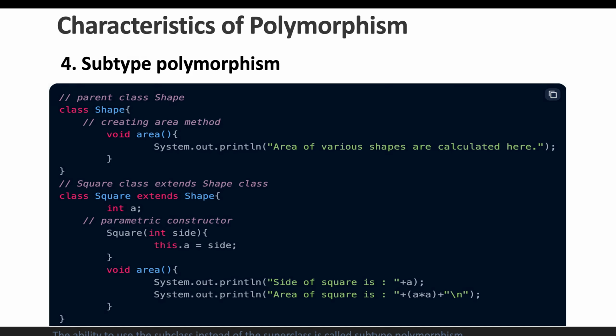For example, let's say this shape class. The shape class is behaving like a parent class. Let's say we have an area method with some implementation, and we have a subclass type like square, because it is extending the shape class, and we have overridden the area method and changed the implementation. Also we have created one constructor here where we just provide the instance variable, and that instance variable is initialized inside the subclass. So this variable is nothing but the subtype